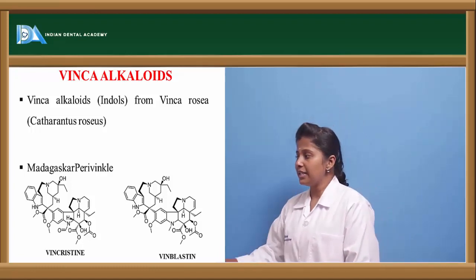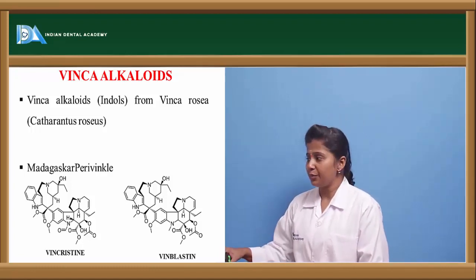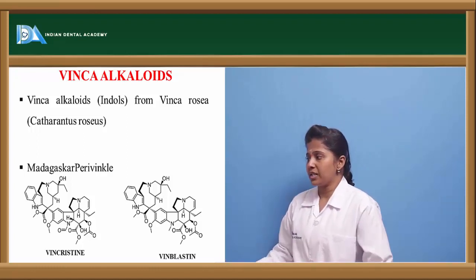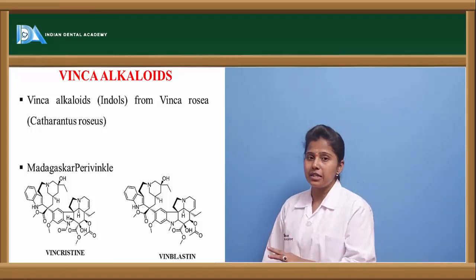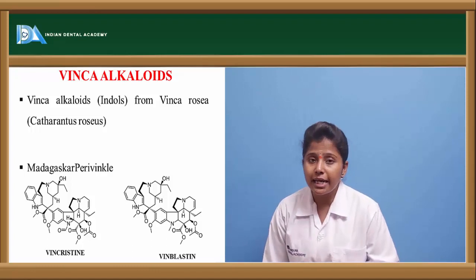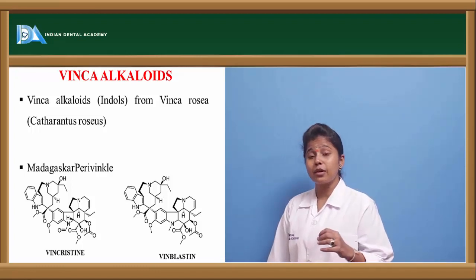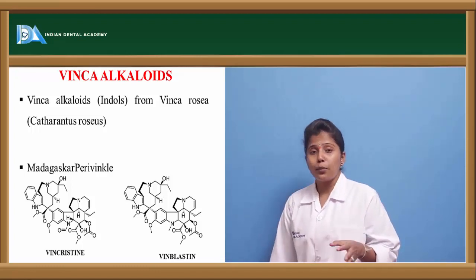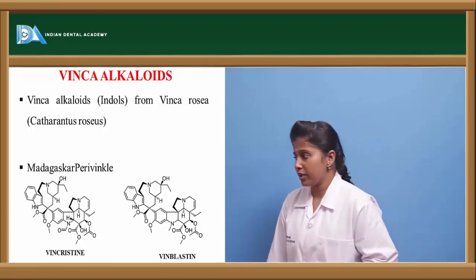Here we can see the two forms of Vinca alkaloids, that is vincristine and vinblastine. Here we can see the central structure where they contain the indole ring. So this ring is one of the active components of these Vinca alkaloids.